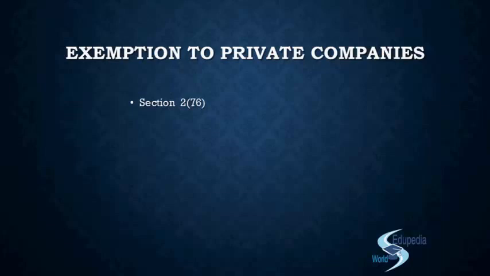And in the case of private company, we had seen that a private company had an exemption from following the provisions of section 188 with respect to the group companies, right? That means if a private company is entering into any transaction with its holding or its subsidiary or associate or JV or anybody, then it need not pass a board resolution every time, or even the shareholders resolution, right?